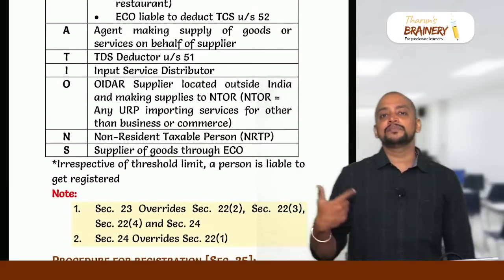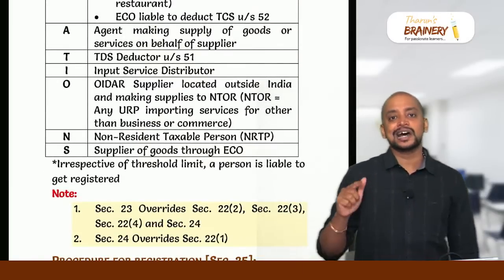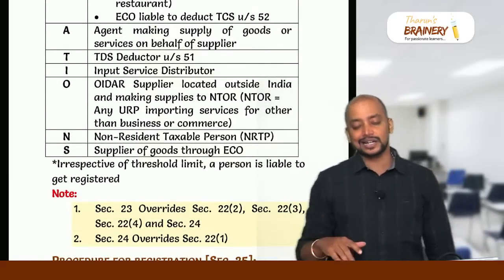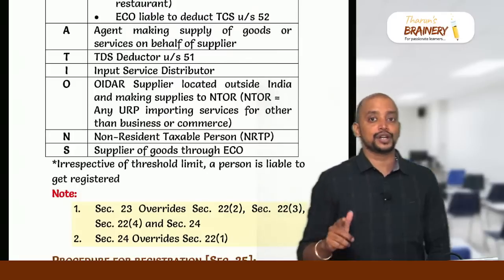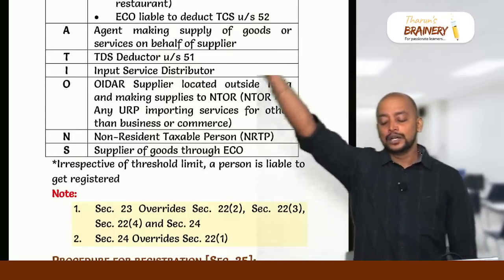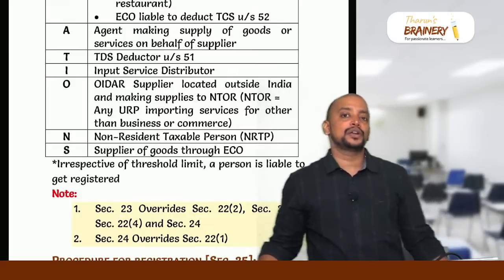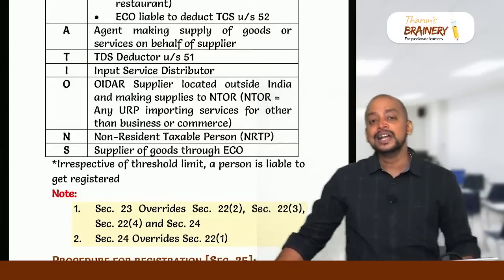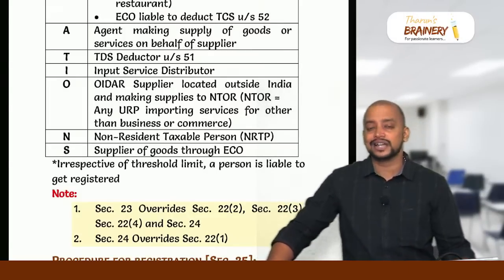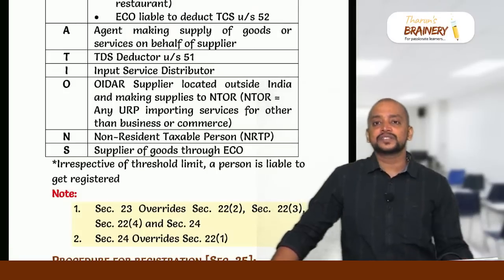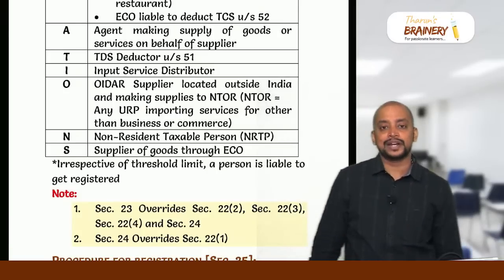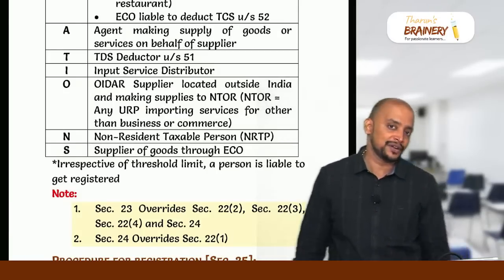A for agent making supply on behalf of principal, CREAT. T for TDS deductor, I for input service distributor, O for OIDAR supplier located outside India and making supply to a non-taxable online recipient in India, and N for non-resident taxable person, NRTP, and S for supplier of goods through e-commerce operator. So these people are compulsorily required to get registered.